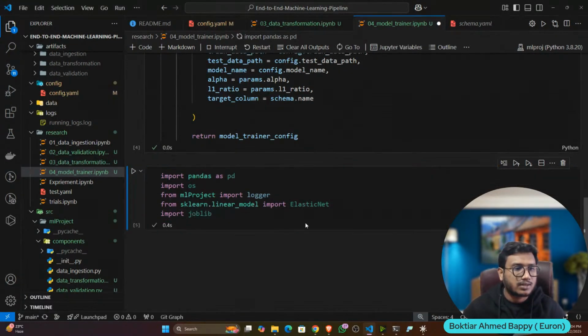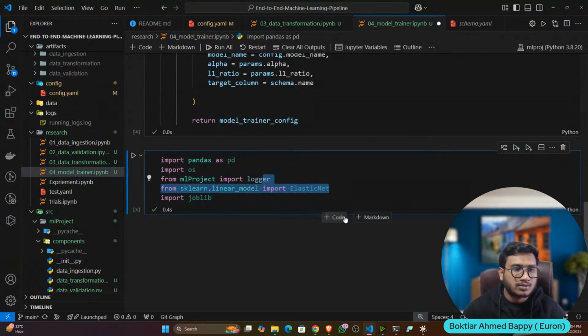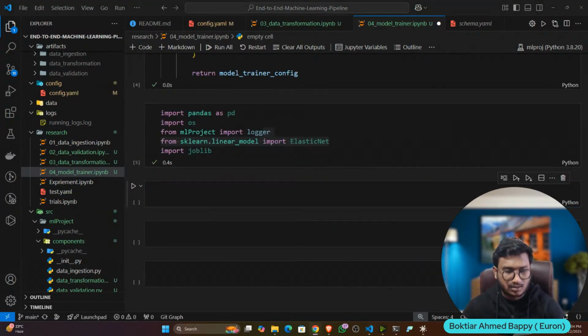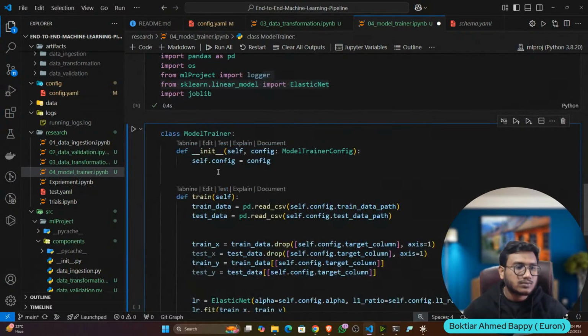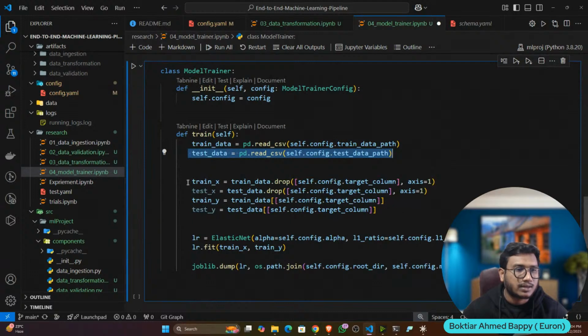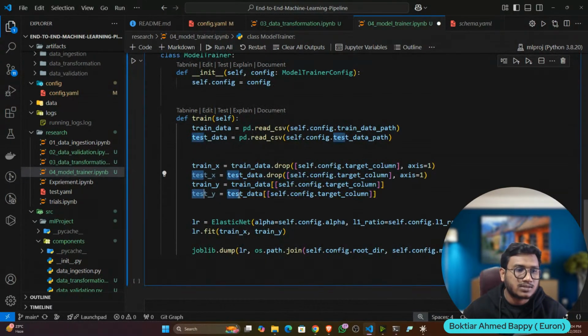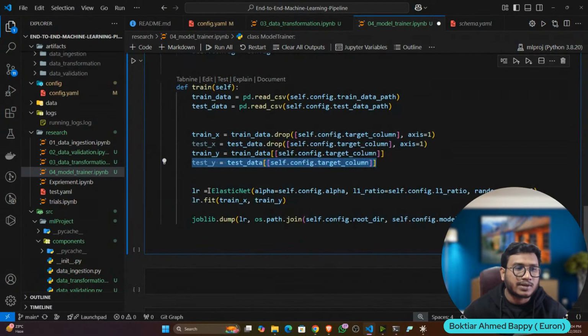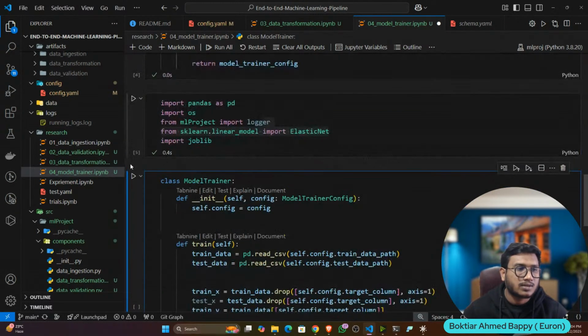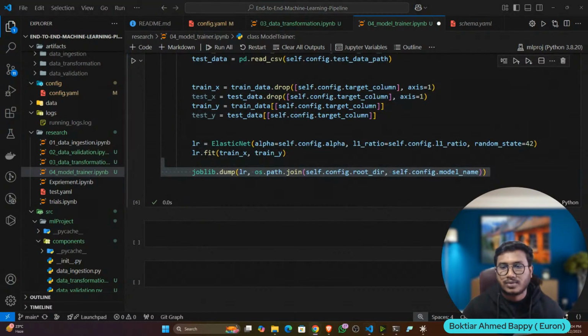Let's import some libraries. Here I'm using the ElasticNet model so that I can train the model. So this is my component. Here I'm loading my train data as well as my test data, and after that I'm extracting the X and Y features. Test data I'm not using as of now, because I will be using it for the evaluation purpose. As of now I will only train the model, and here is the model, and I'm giving the alpha value, L1 ratio, random state, and training the model. After training I'm saving the model as a joblib. So let me do. Now let's execute the pipeline.